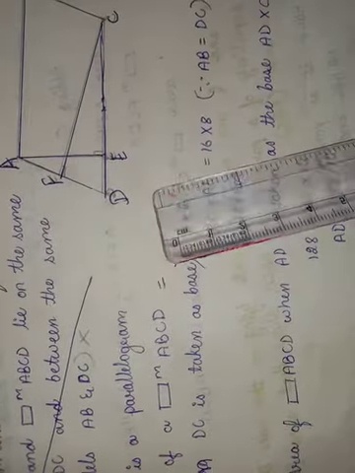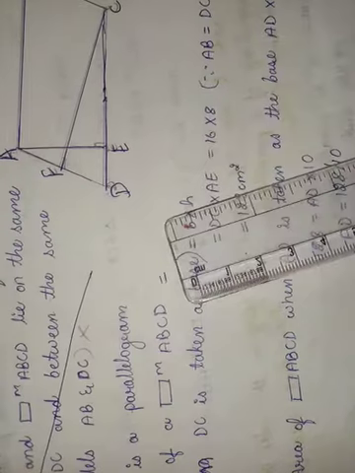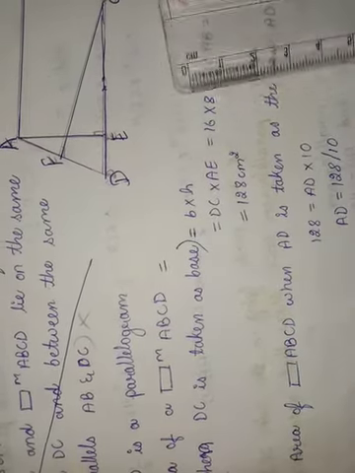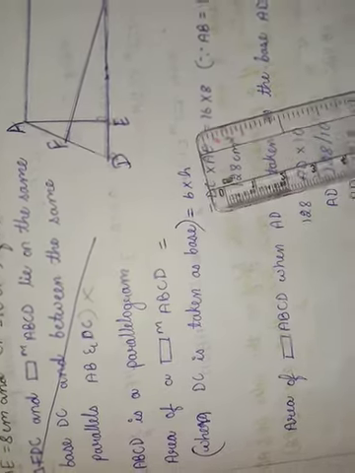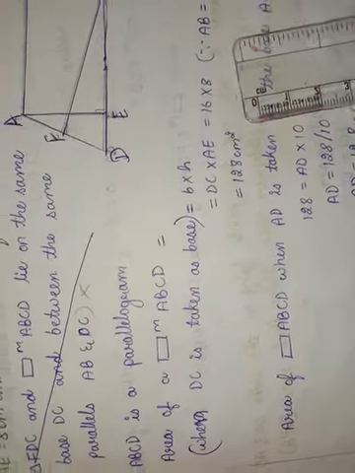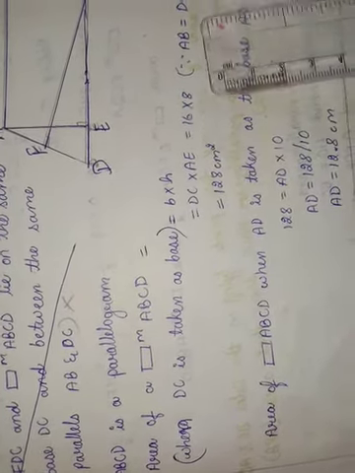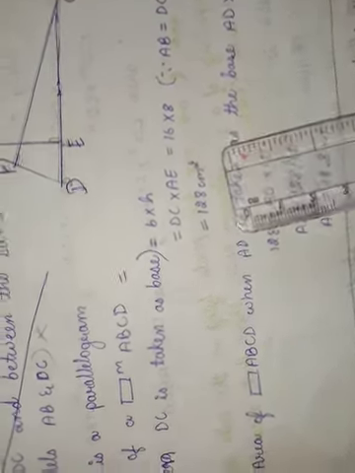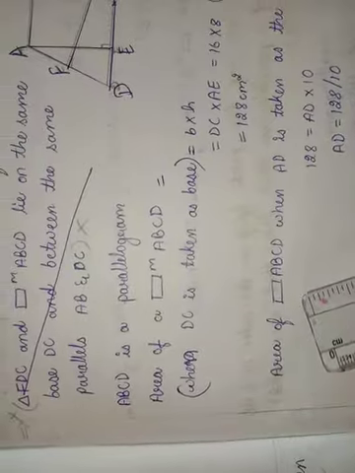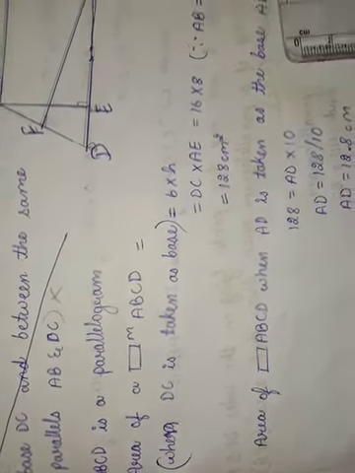Now here ABCD is a parallelogram. Then area of parallelogram ABCD, when DC is the base, is equal to base into height, that is DC into AE, the perpendicular line. So 16 into 8, since AB equals DC, is 128 centimeter square.